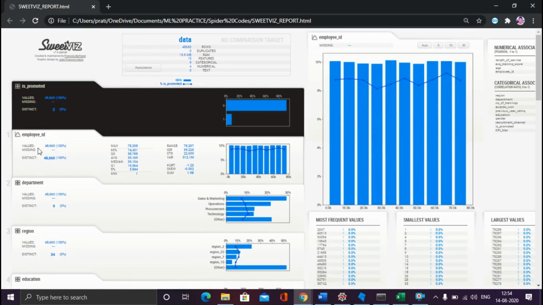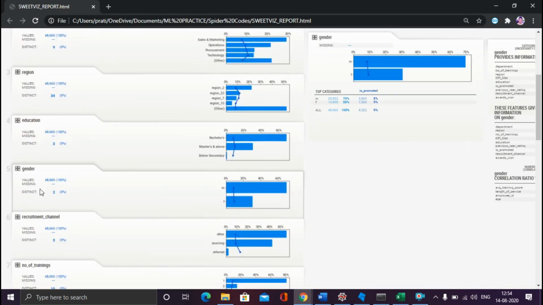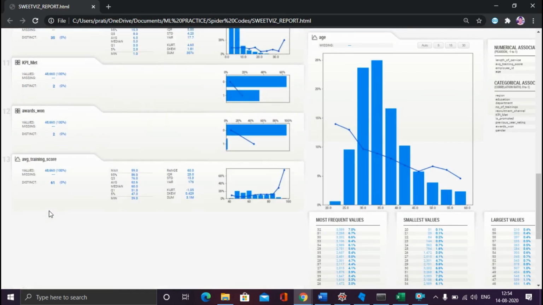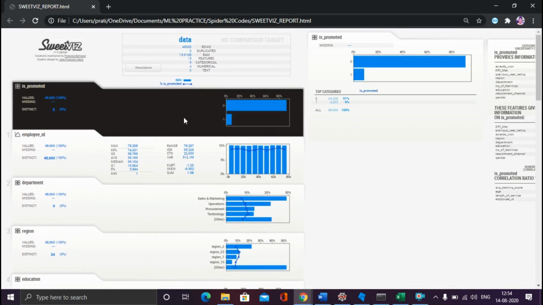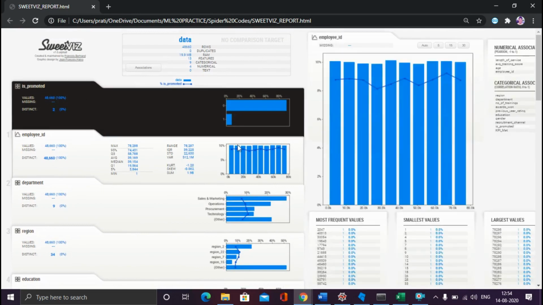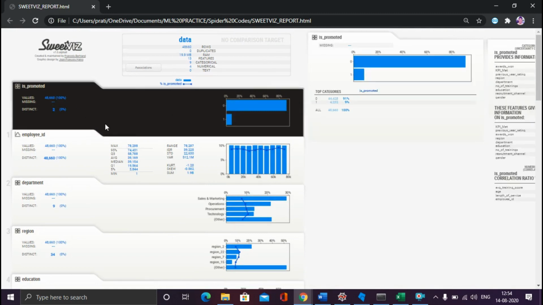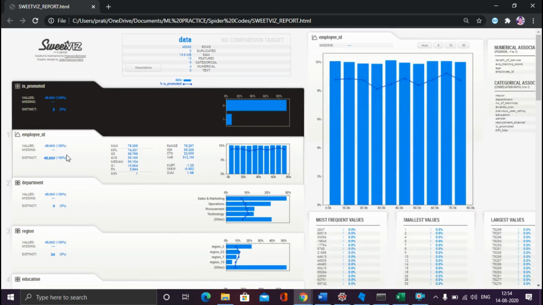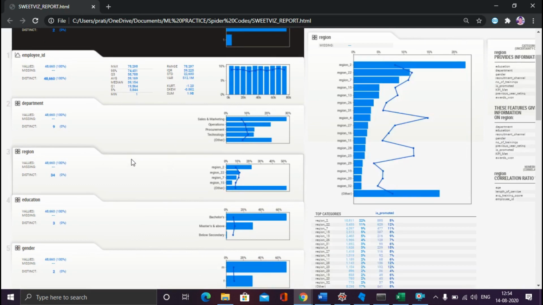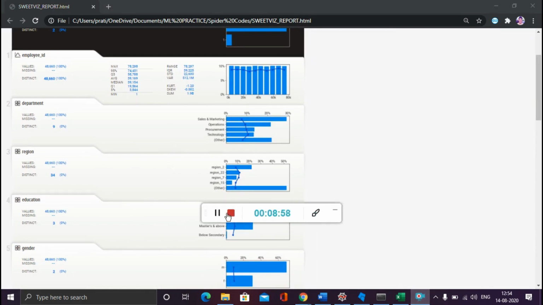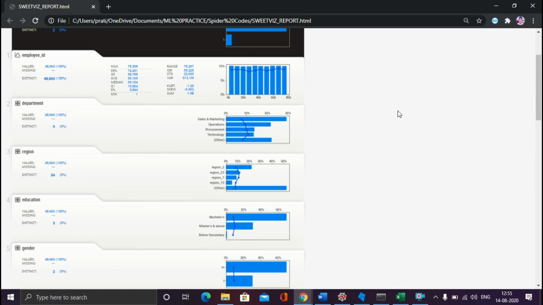This is the data. If you see, employee ID, department, region, education, gender, recruitment channel, number of trainings, and the first it is coming as a blank. This is our target variable. So this is the SweetViz library report, or we can say the EDA report, which is showing the distribution or the parameters of each of the variables, how these variables are. For example, you can check max, median, mean, range, everything over there. So you can look for everything. So this was our SweetViz library.